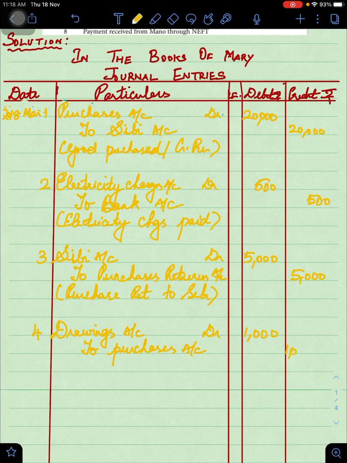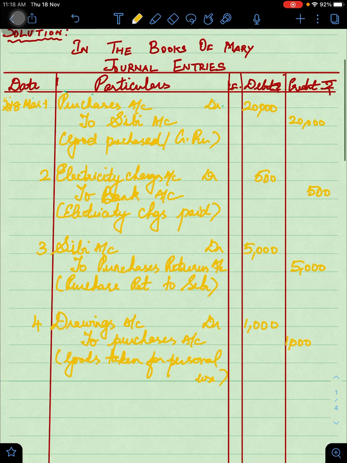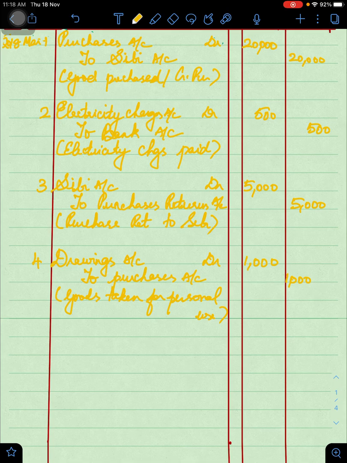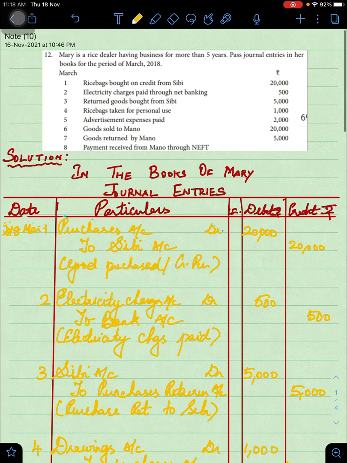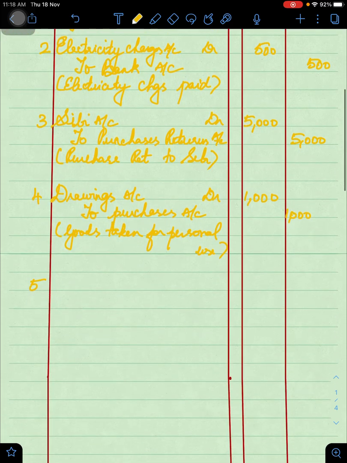Sometimes this will be taken in different forms. So, we just say goods taken for personal use. This is how you will treat this particular entry. Coming to next, on 5th, there are some advertisement expenses met, to the extent of 2000.